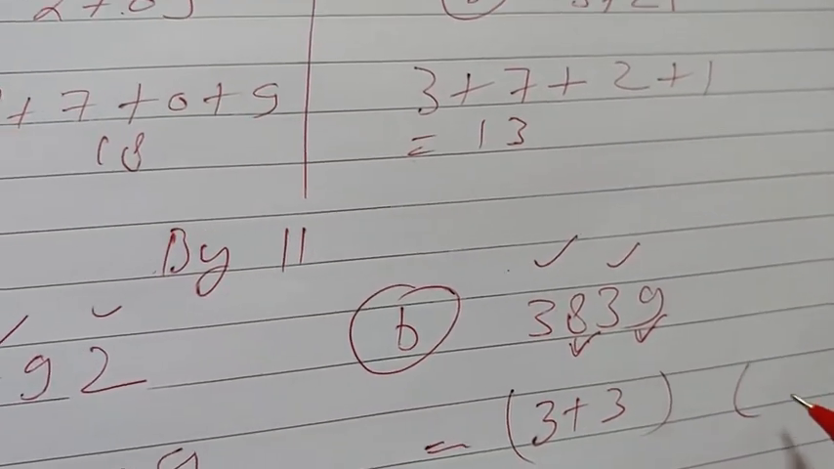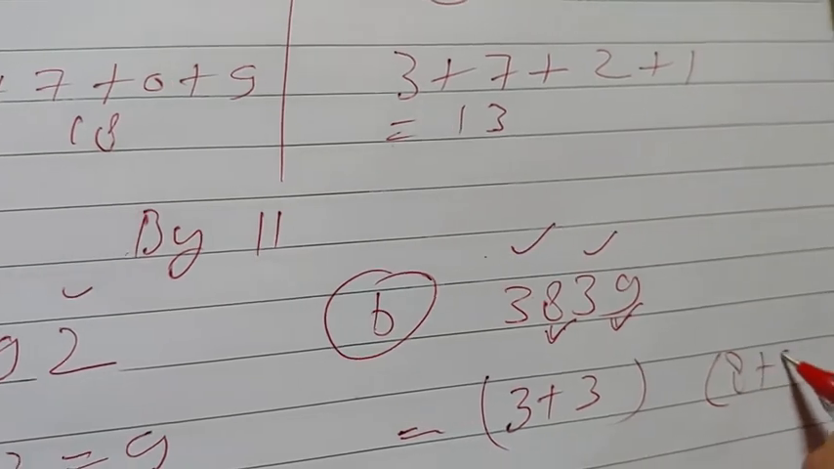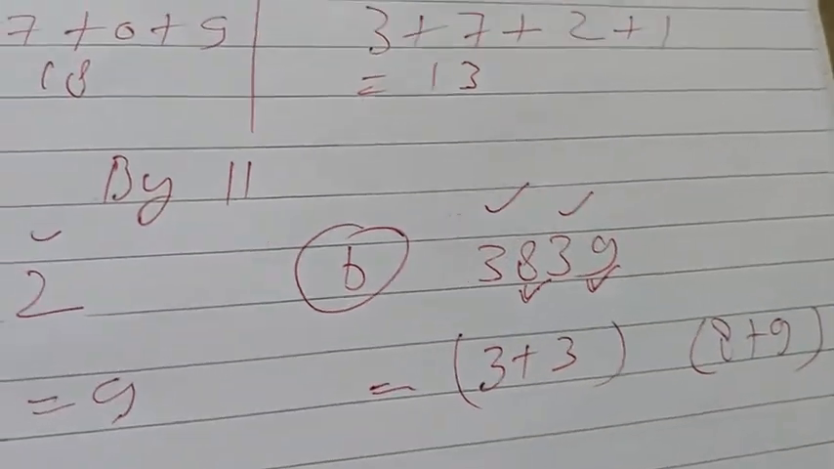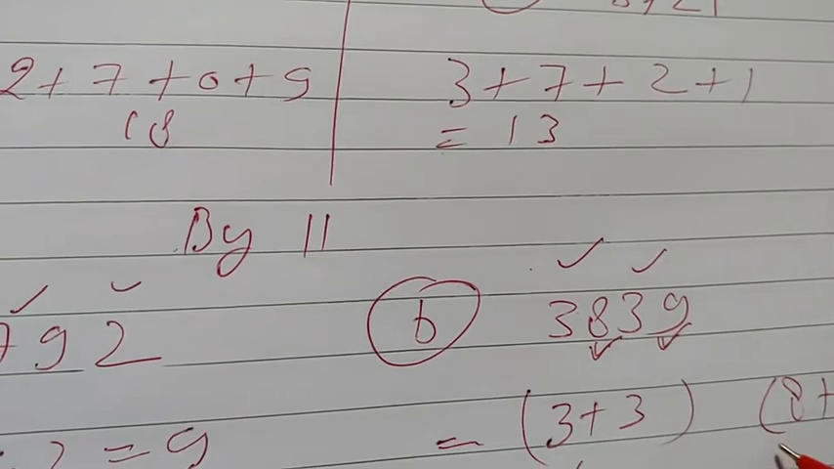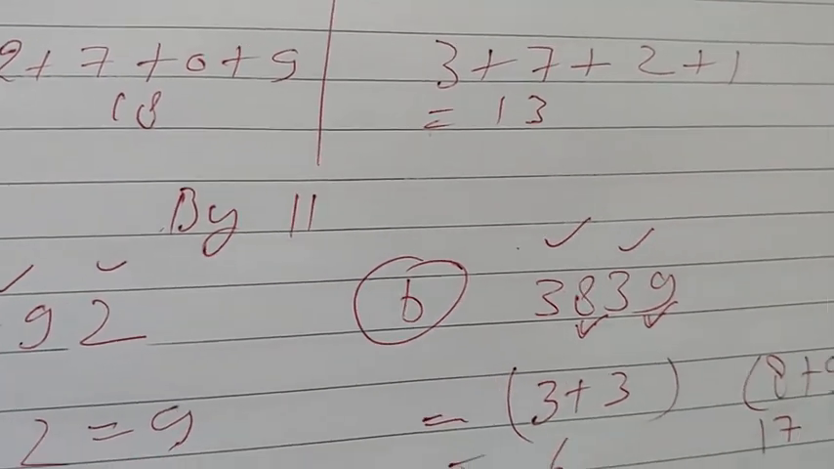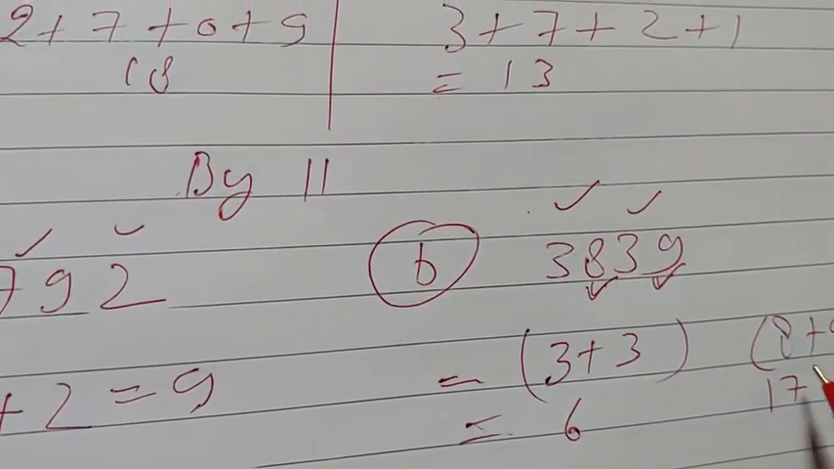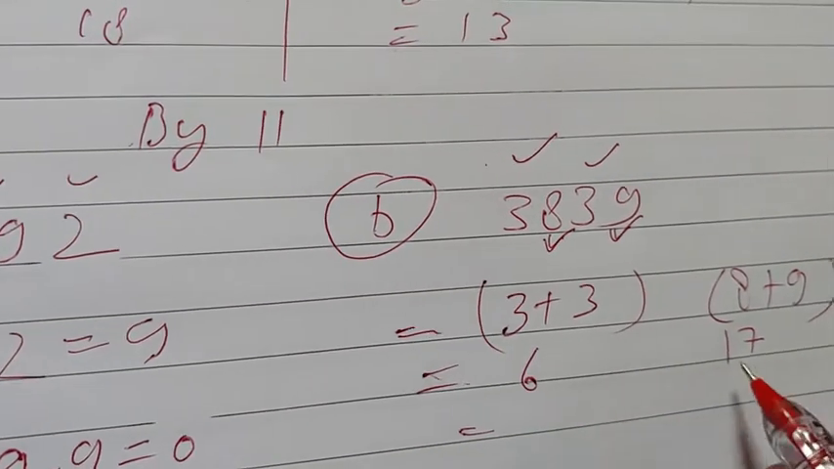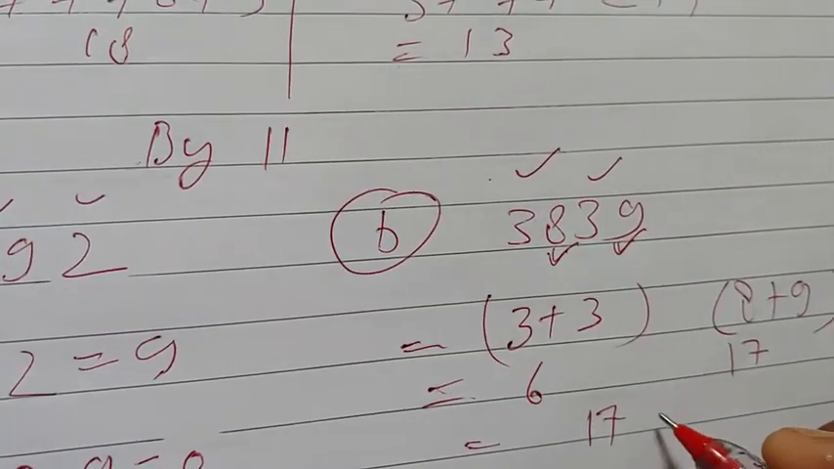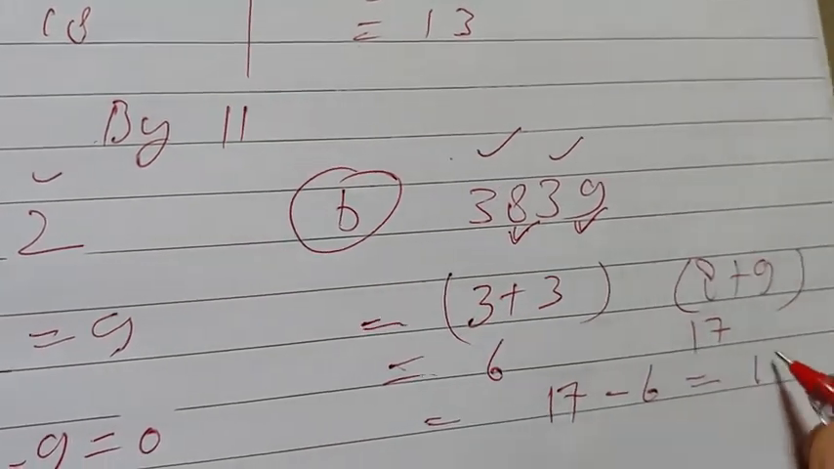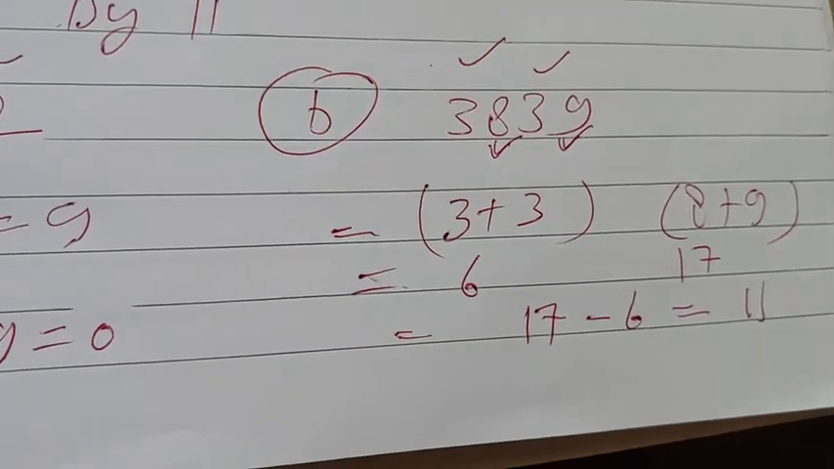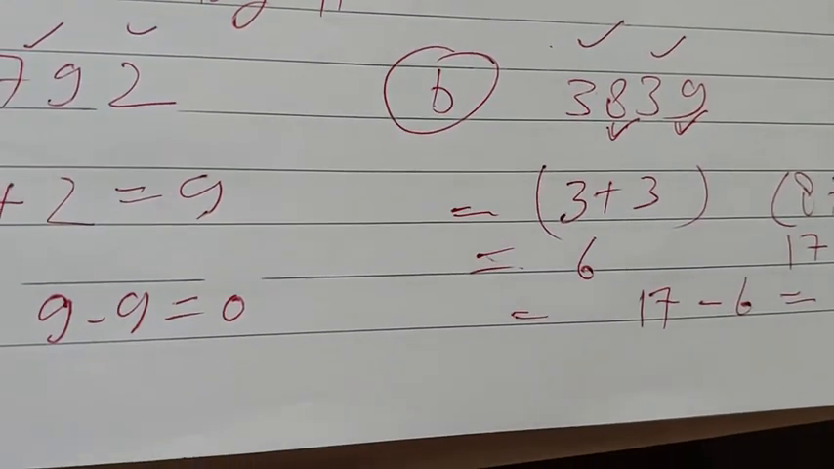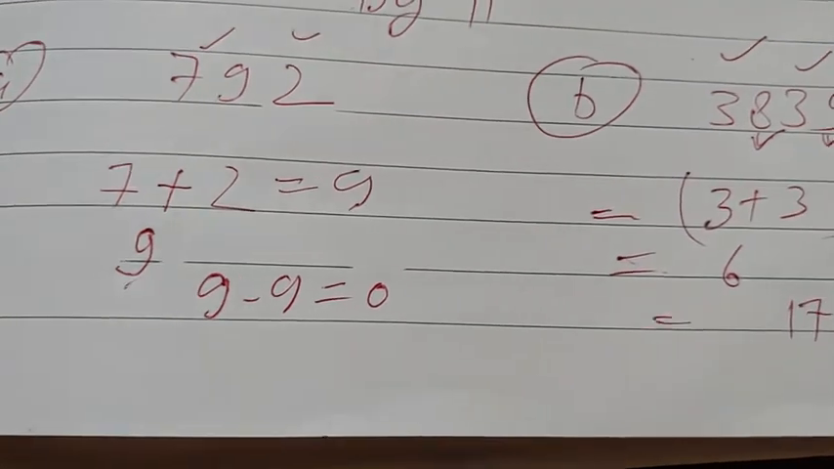Just write it in a bracket. Another set is 8 plus 9. Write it in another bracket. The first is 6 and the second is 17. Now find the difference. Difference means subtracting 6 from 17. 17 minus 6 is equal to 11. Remember the definition: either 0 or divisible by 11.